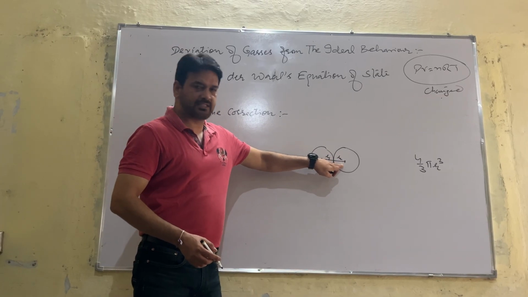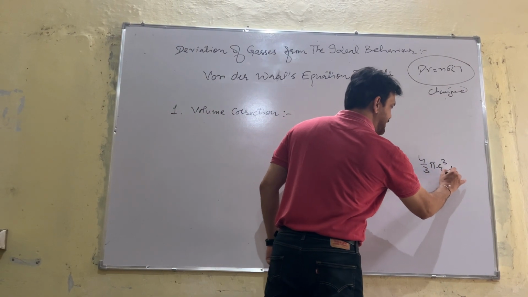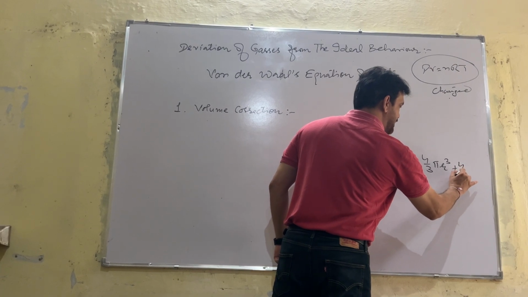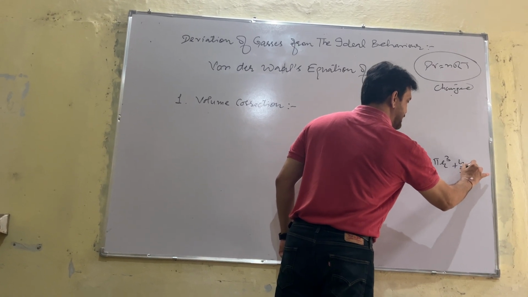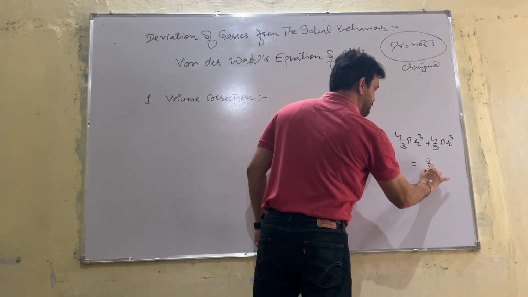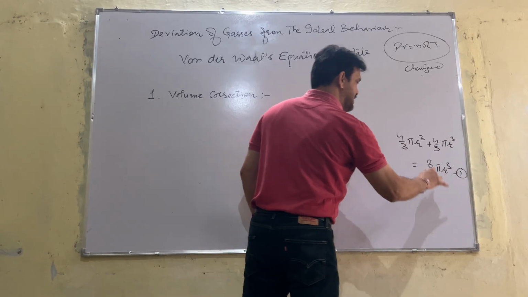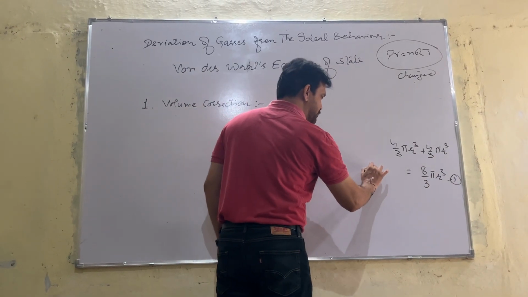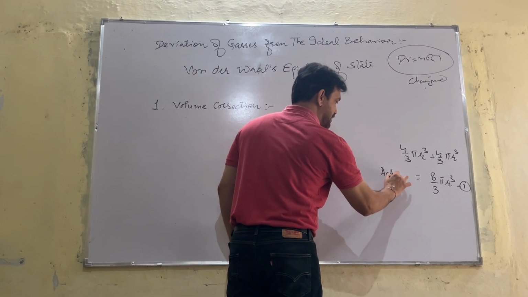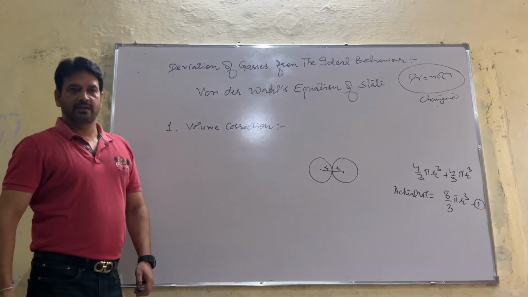And the second also 4 by 3 pi r cube. Total volume will be 4 by 3 pi r cube plus 4 by 3 pi r cube, that is 8 by 3 pi r cube. This is the actual volume.